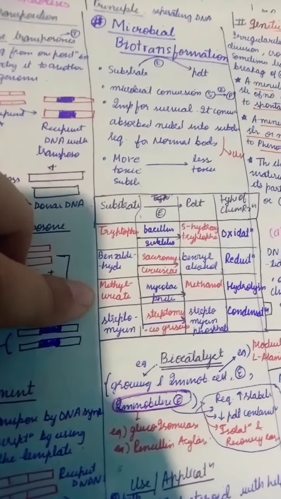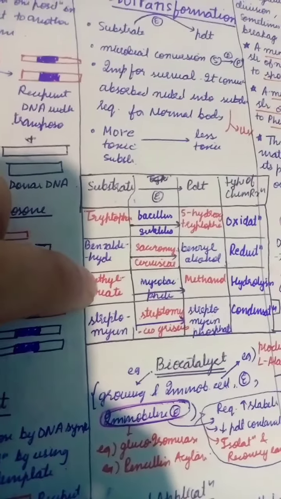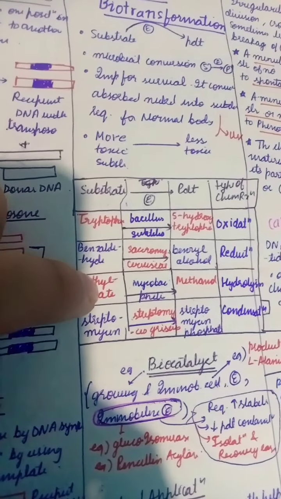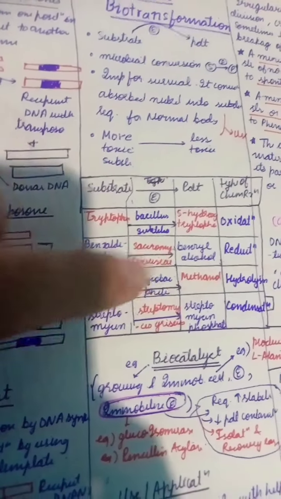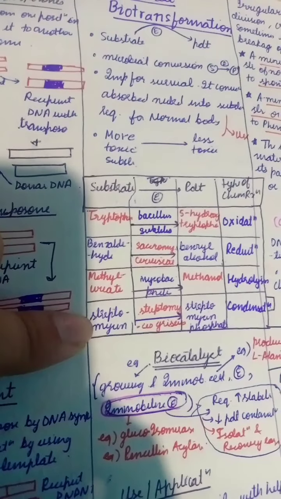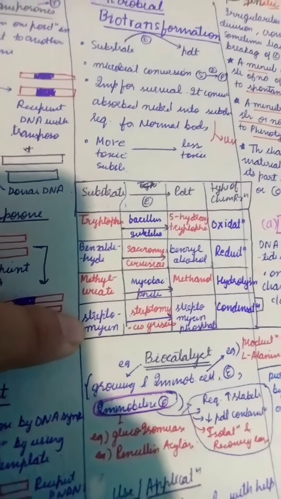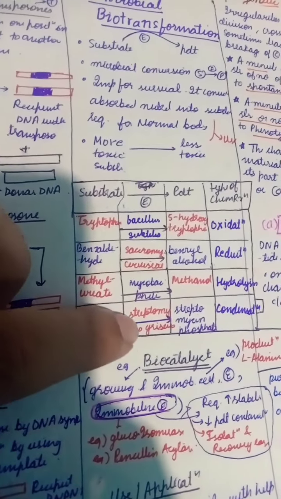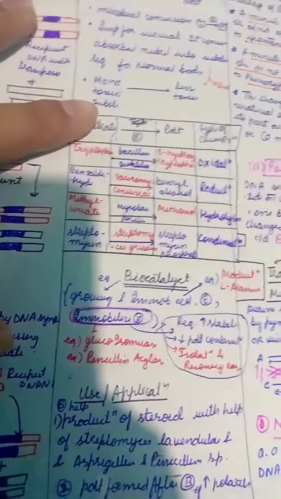Third, methyl urate is converted into methanol in the presence of Mycobacterium filiae. It is basically a hydrolysis process. Streptomycin is converted into streptomycin phosphate by Streptomyces griseus. It is a condensation reaction.